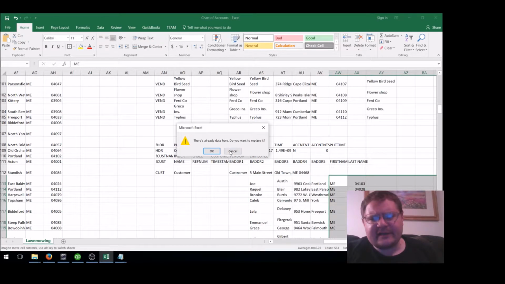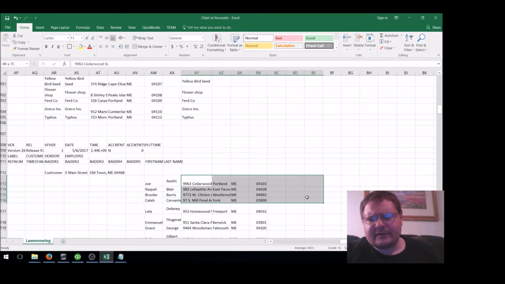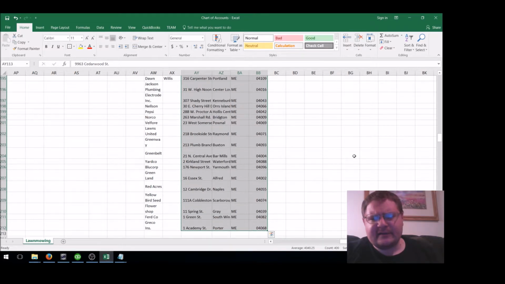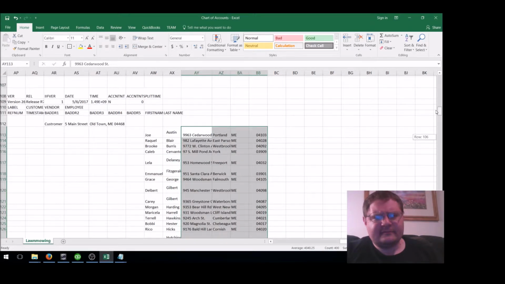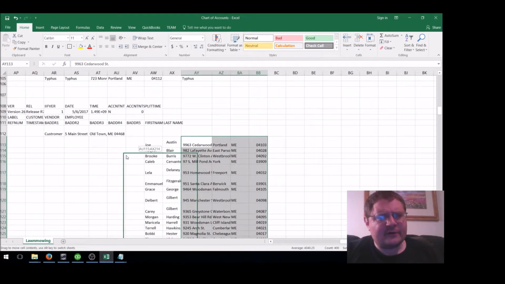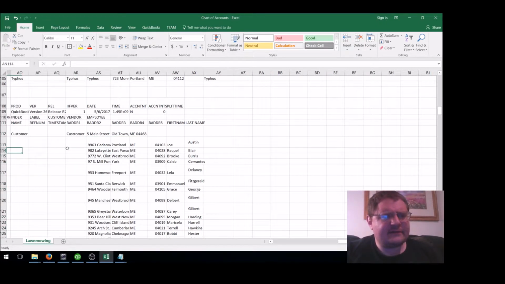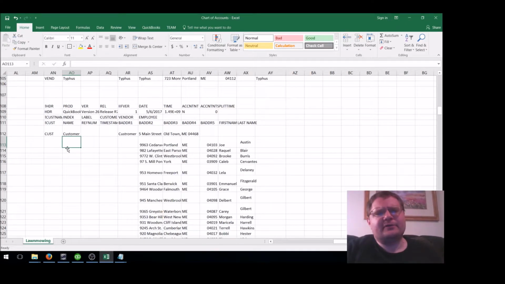Grab the first name, last name. Show you a couple of things with Excel. Let's grab this data, move this up for the customer. Let's see where we are and get that information pulled over. And now that we have that information, at this point, one of the things you want to do is